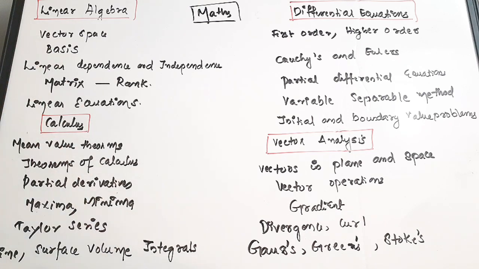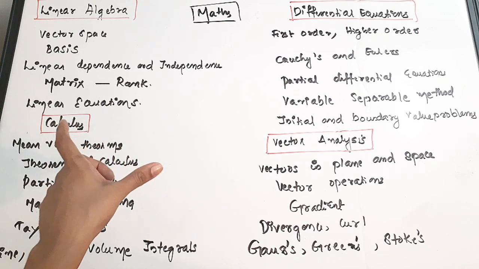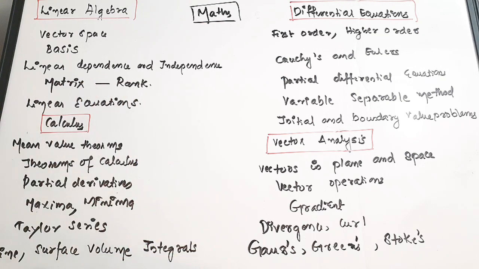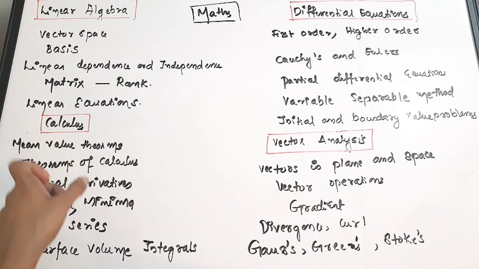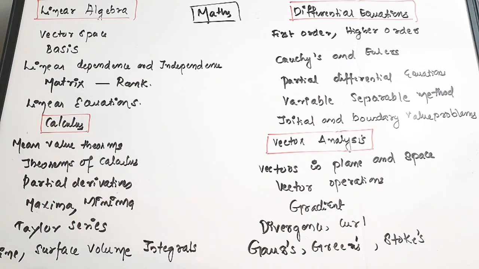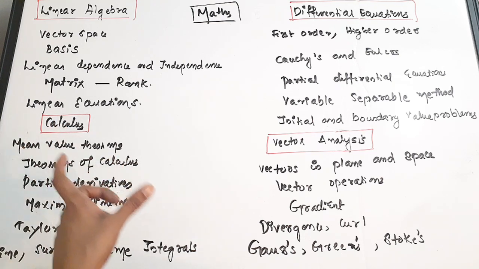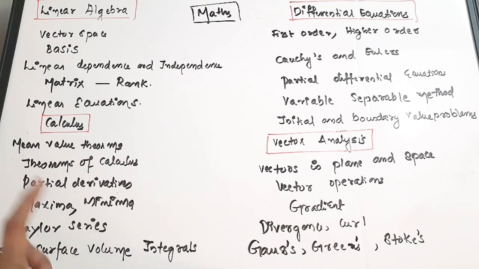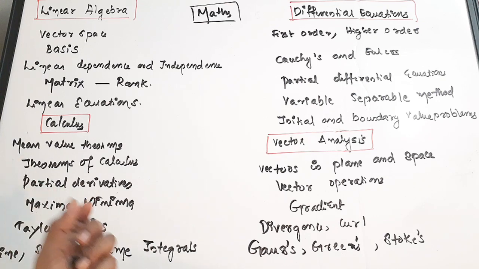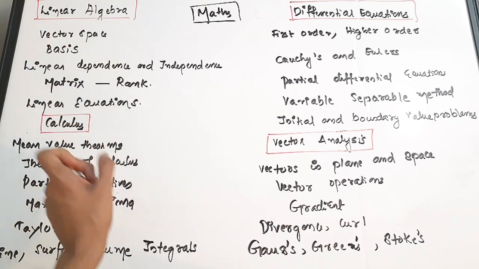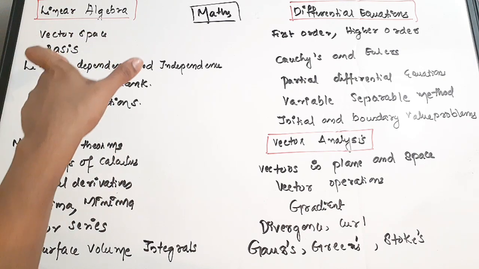So the first one is linear algebra. In that you have to prepare vector space, methods for calculating basis, linear dependence and independence, then matrices and finding the rank of matrices, then linear equations. Linear equations are very important in linear algebra.